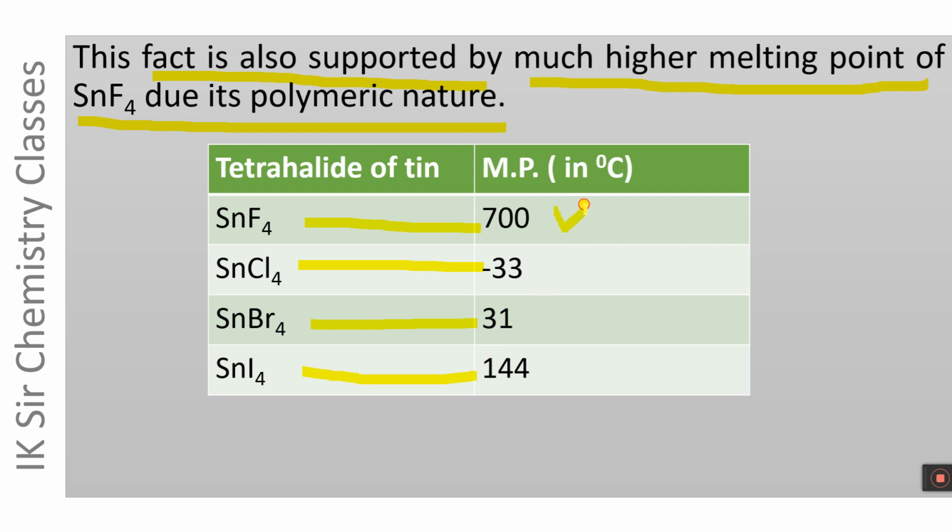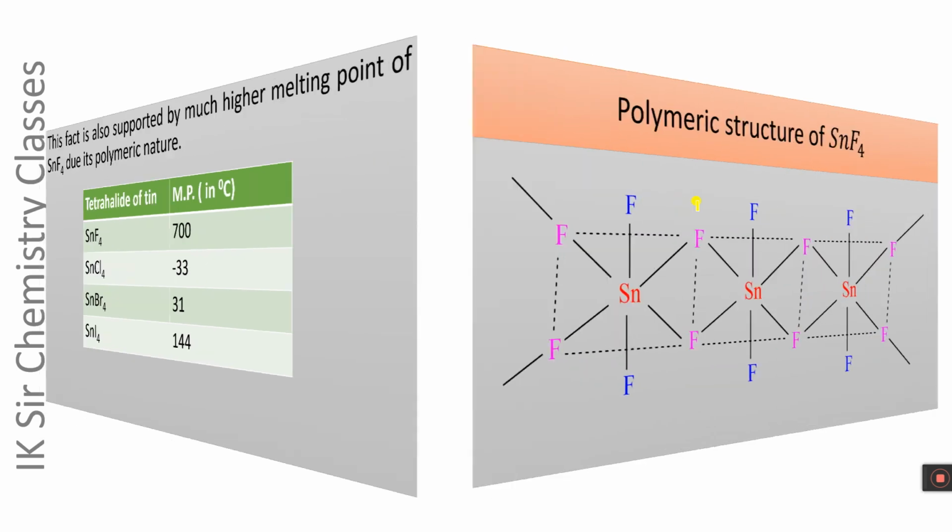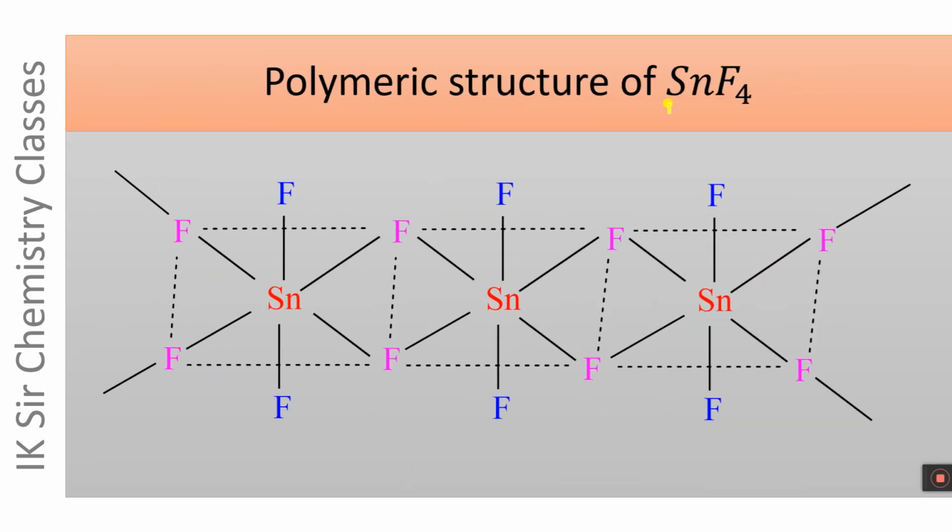SnF4 is a non-volatile solid having a high melting point. SnCl4 is a volatile liquid. On the other hand, SnBr4 and SnI4 are volatile solids. This high melting point of SnF4 supports its polymeric structure. The polymeric structure of SnF4 is represented in the following figure.